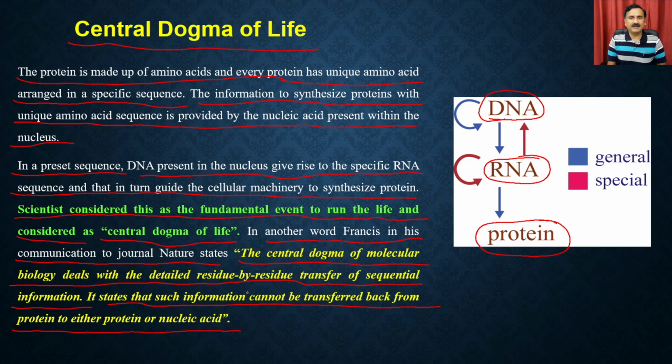What he also says is that the reversal is not possible, which means from the protein you cannot synthesize the RNA, and from the RNA you cannot synthesize the DNA, which we know now is not true, right? Under special circumstances, you can synthesize from the RNA to DNA, and also from the protein to RNA or from the protein to DNA. That you are going to see when we discuss more about the central dogma of life.